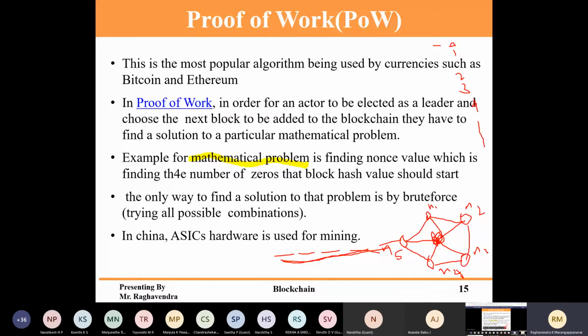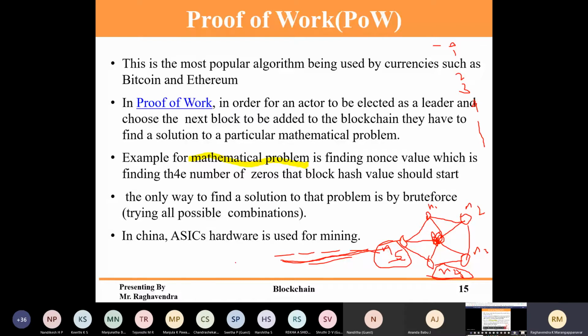Now consider two persons finding this hash value at the same time. These two will create the block at the same time. The blocks created are called candidate blocks.